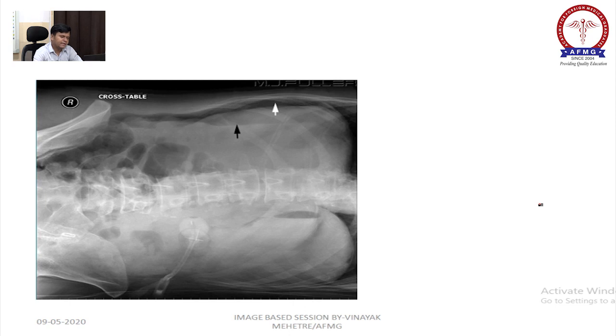When you take a lateral decubitus view with the patient in supine position, the air present in the pneumoperitoneum will go to the side which is upward. See, if I am sleeping like this and we are taking an X-ray, the air will come above, right? So this is the air and this one is the fluid.